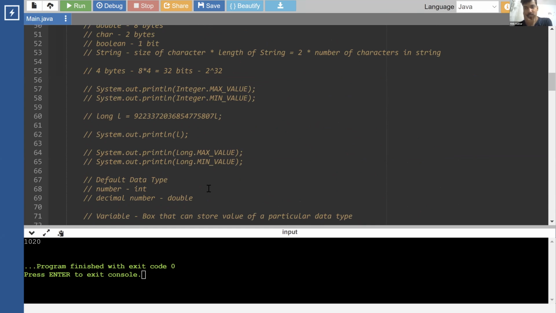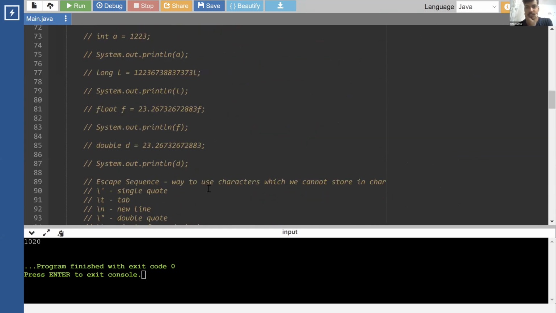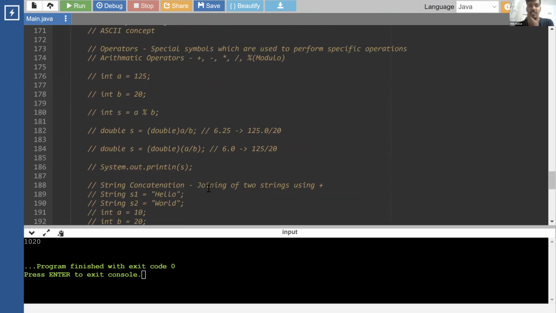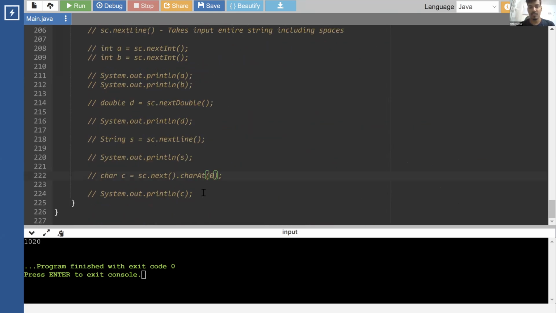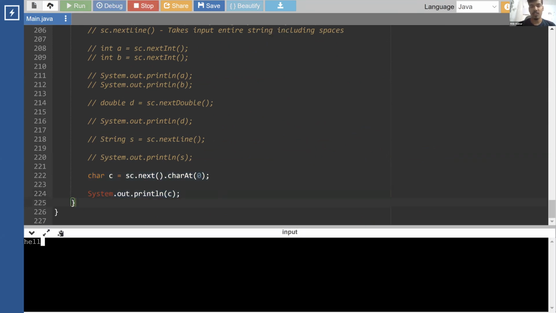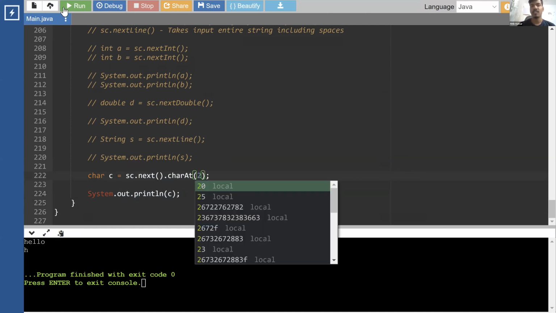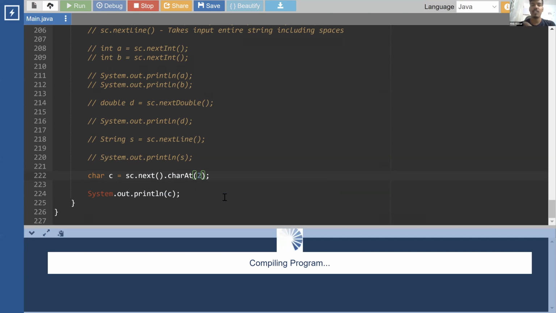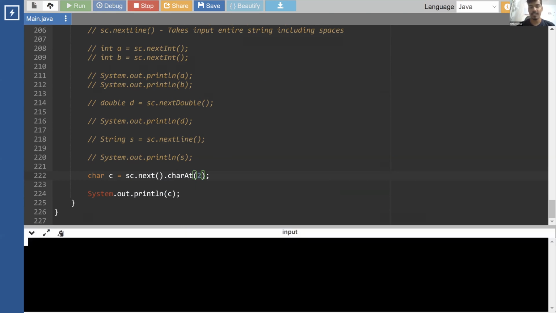And string addition. What was charAt(0)? So charAt(0) is the first character that you input. For example, if I run this and give it an input like hello, no matter how long an input I give, it will just pick the first character, which is the 0 index character. The 0 tells which character I want to pick. If I give 2, 2 is the index, so 0, 1, 2, that is the third value we want to pick. So that's the L, the third value.